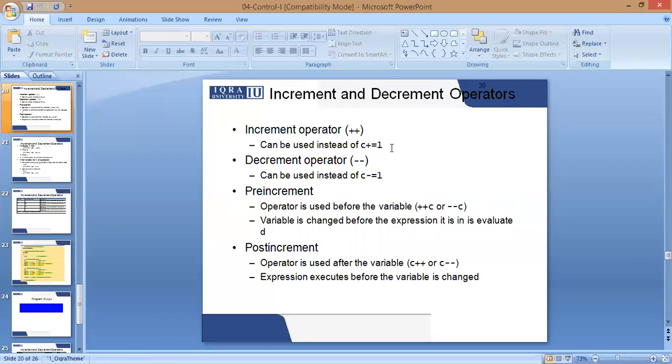Every time, for example, over here the variable taken is c. Every time I write c plus plus, it will do an increment. For example, the value of c is 3. If I execute c plus plus 4 times, the value of c would be 4, 5, 6, 7. And in the same way, the decrement operator will work.